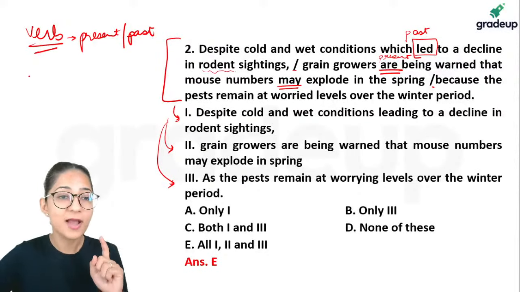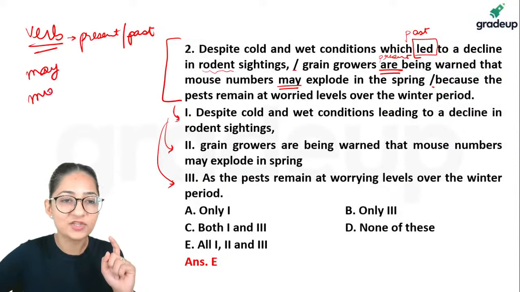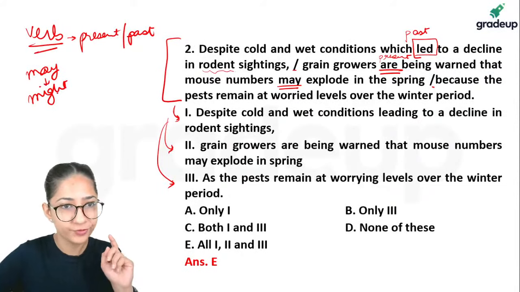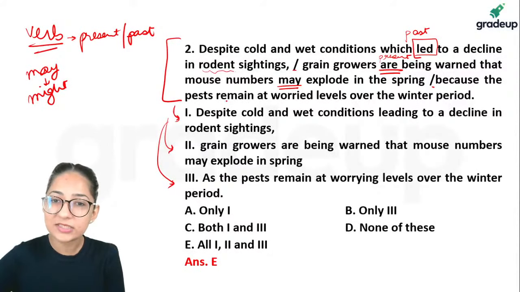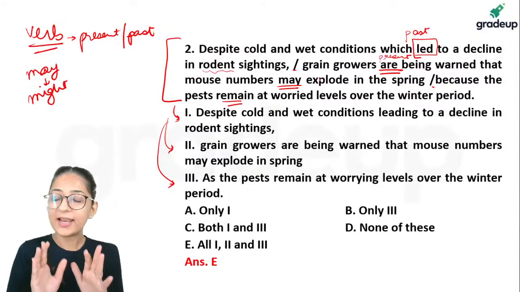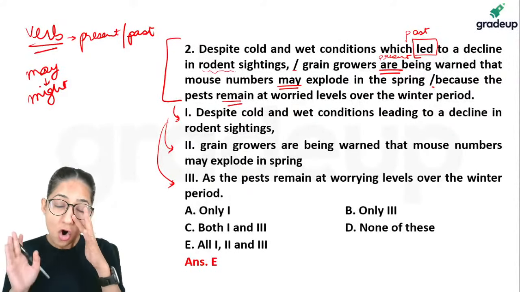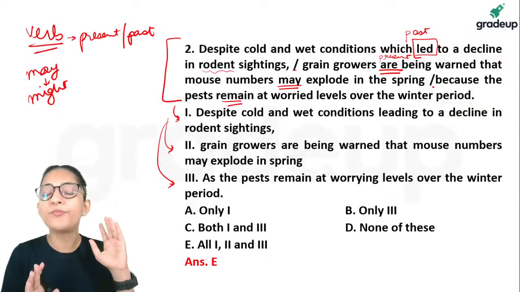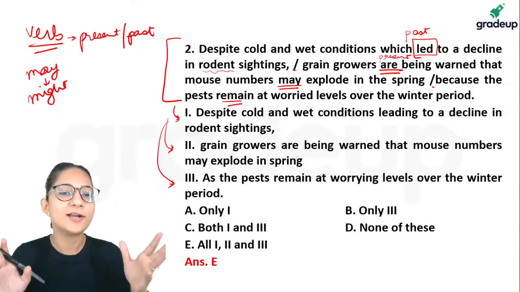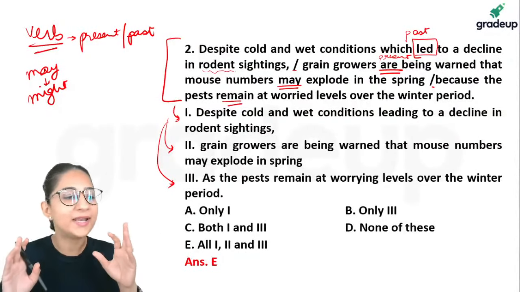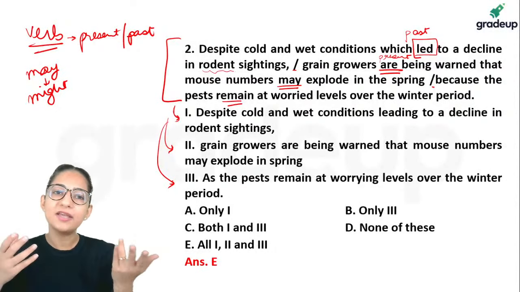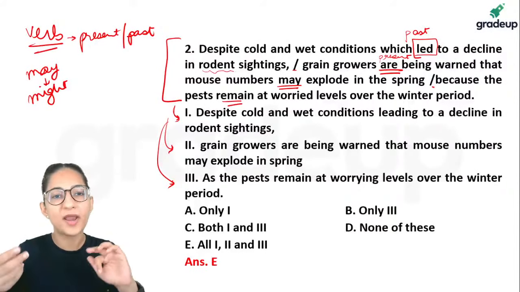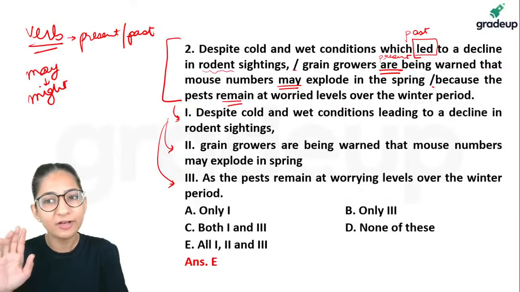Which is may. Guys, you know, may is present, might is past. Might is the past of may only. So this is also present. Explode in spring because the pests remain at worried levels over the winter period. I've underlined all the verbs that we had in the sentence. All of them are in present tense. There's just one verb which is in past. So that is going to be problematic because, guys, we have to maintain tense consistency. Unnecessarily, we are not going to switch the tenses from past to present or from present to past.